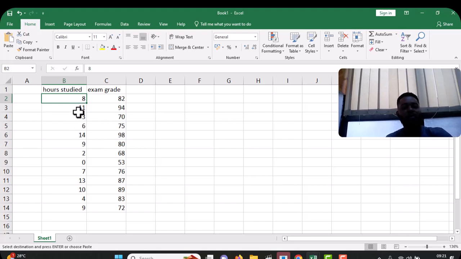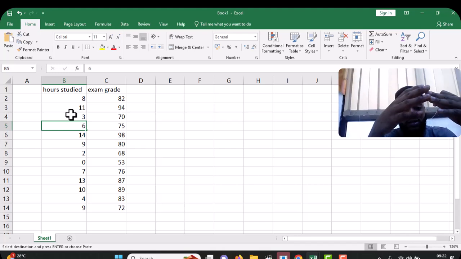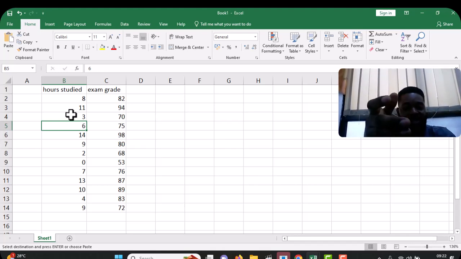So let's assume these are my two columns. They're just 13 in number. So this guy studied for 8 hours, 11 hours, 3 hours, 6 hours. Now let's compare their exam grade and see if there is any relationship between hours studied and exam grade. If hours studied affects exam grade. So if there is a correlation between hours studied and exam grade.